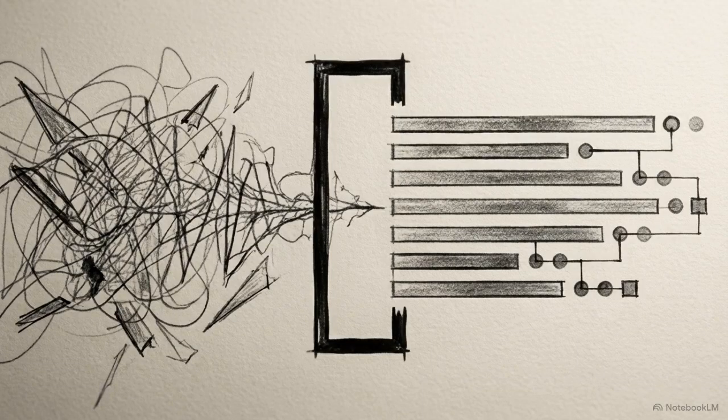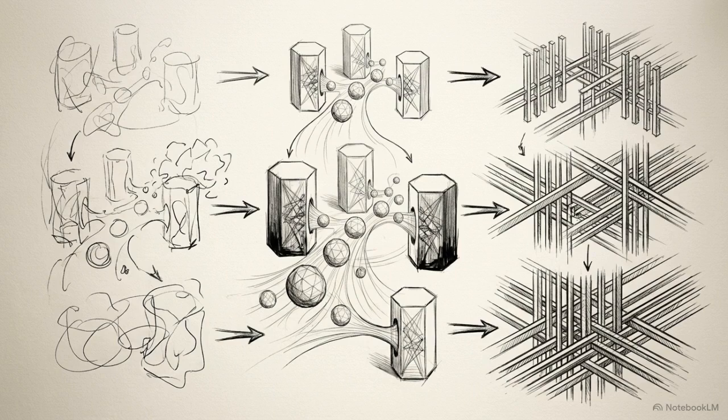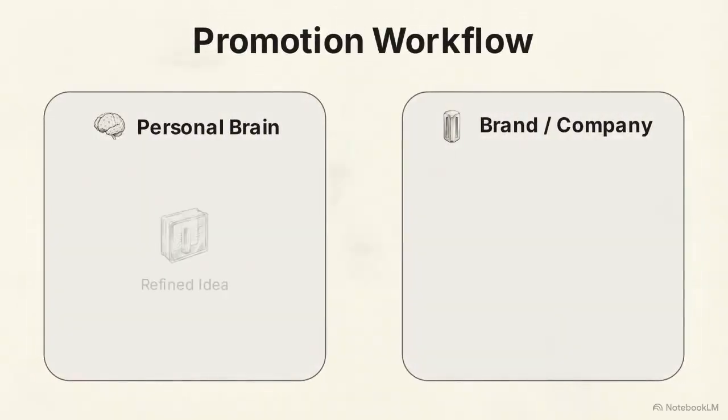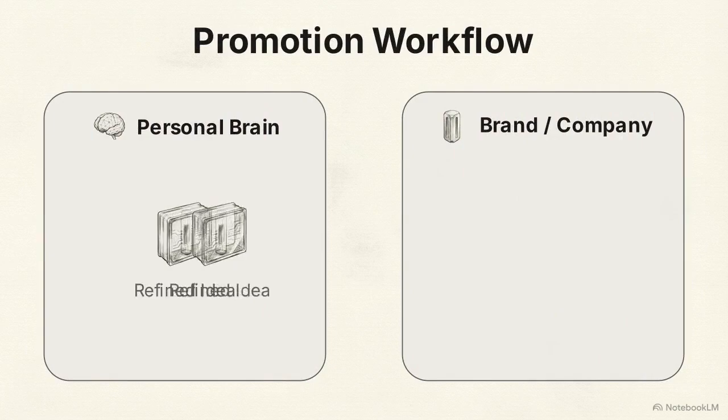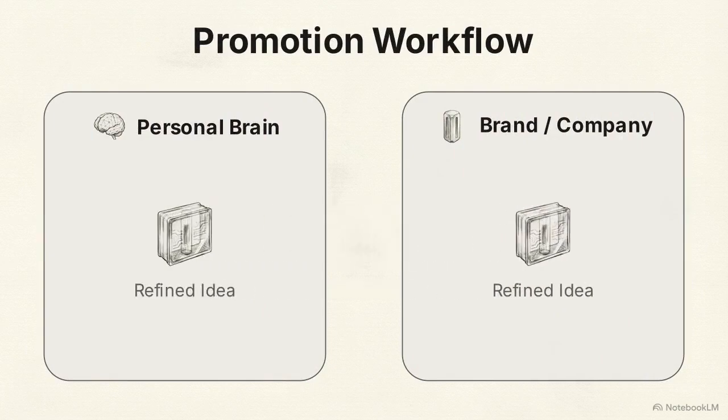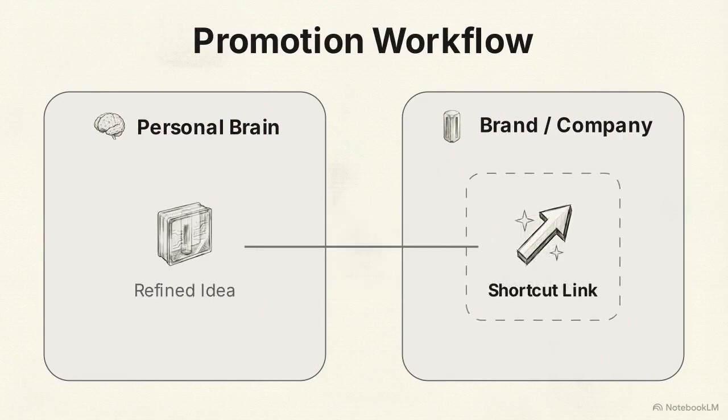Now that your notes are captured, you need a process to develop them. We use the Seek, Sense, Share pipeline to pull raw ideas out of your private personal vault and prepare them for external use. This diagram illustrates the promotion workflow. When you refine a private idea, you move it to your brand or company brain by creating a bidirectional link.